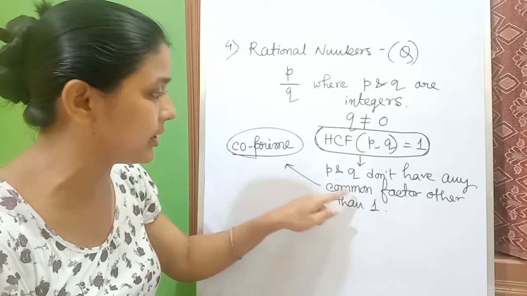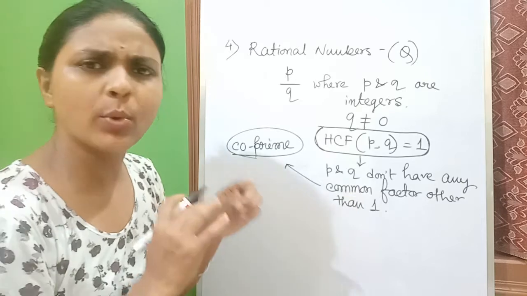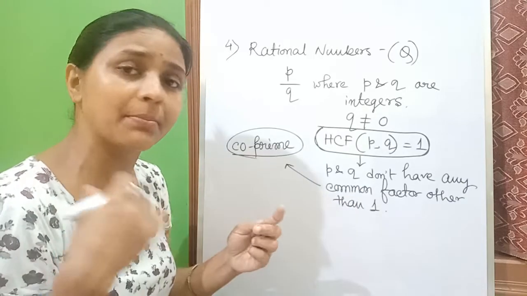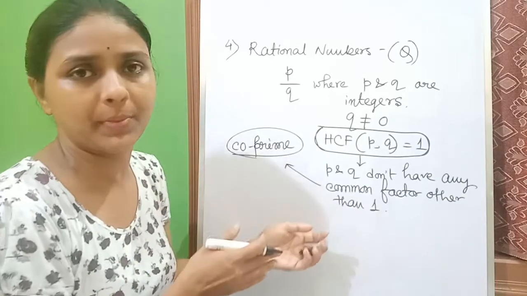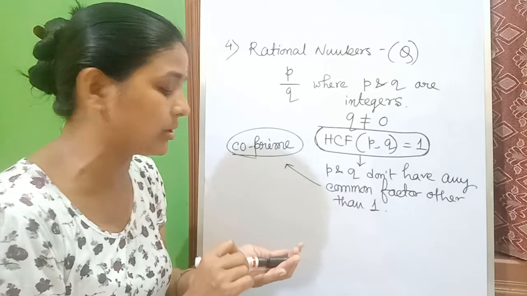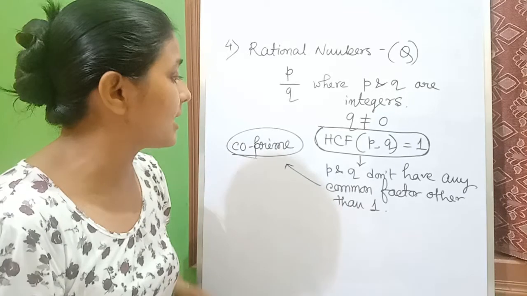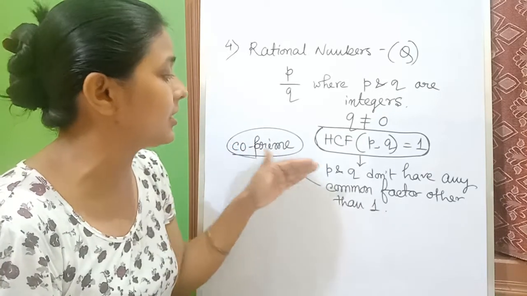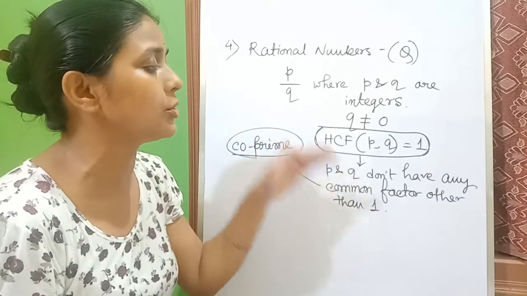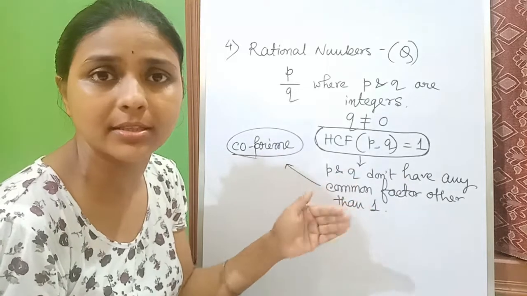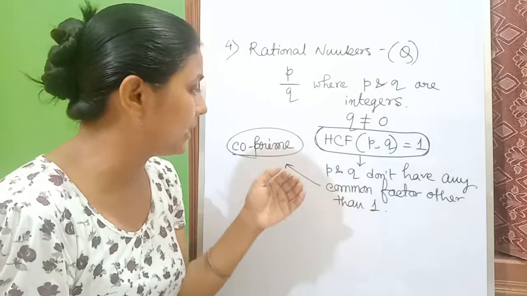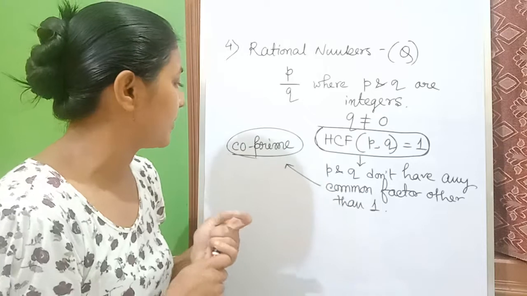The definition is this. You can take any two numbers that may be composite, may be prime, but if you take two numbers together in a pair and those two numbers don't have any common factor other than 1, then they will be co-prime.